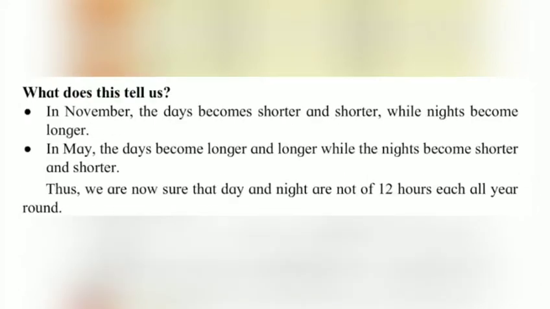Now students, what does this tell us? In November the days become shorter and shorter while nights become longer, and in May the days become longer and longer while the nights become shorter and shorter. Thus we are now sure that day and night are not of 12 hours each all year around.